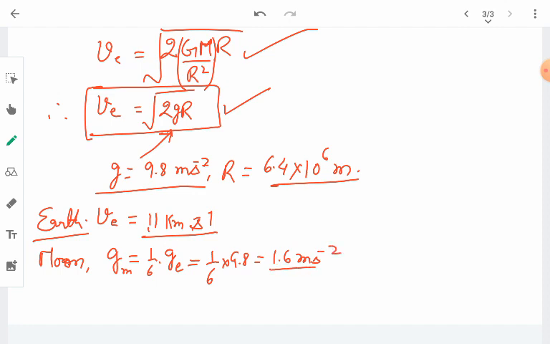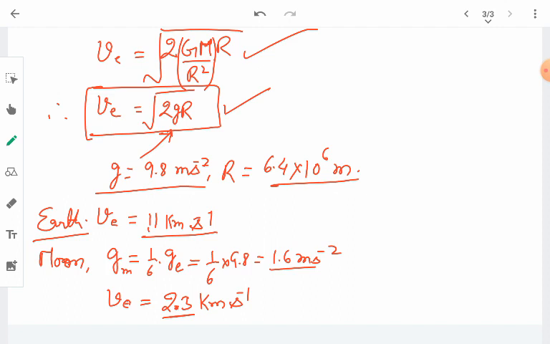So with this, if you calculate the escape velocity on the surface of the moon, it will come out to be 2.3 kilometer per second.